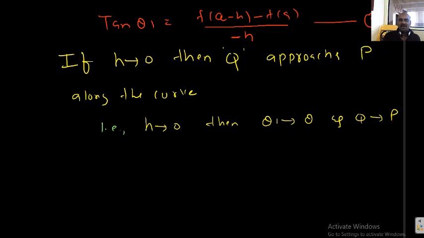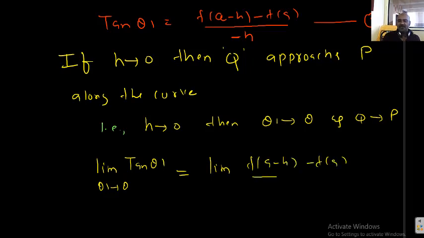What can I write symbolically? The limiting value of tan theta 1, theta 1 tending to theta, is the same as the limiting value of f of a minus h minus f of a by minus h, h tending to 0. These two are the same. So this is tan theta.